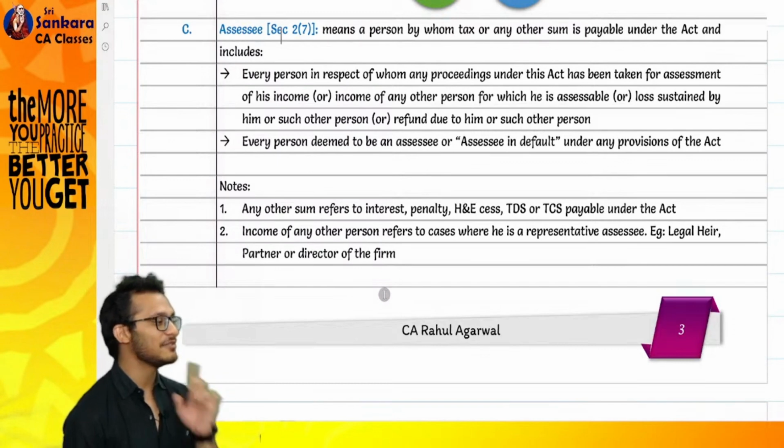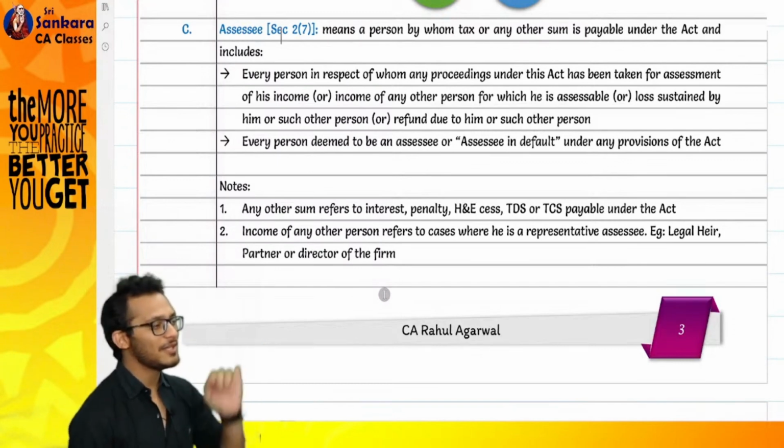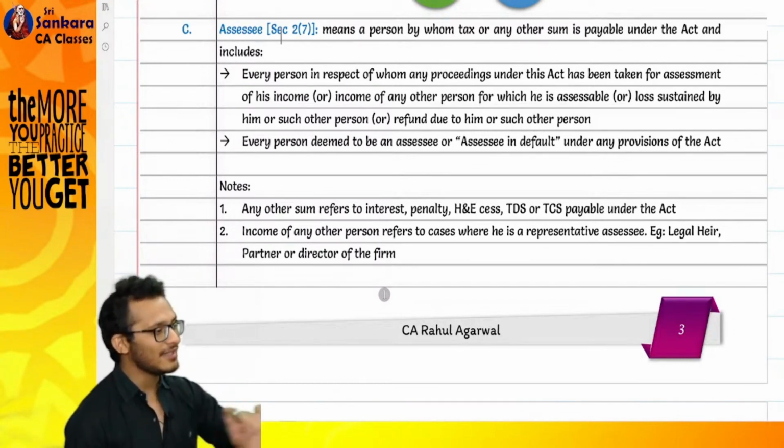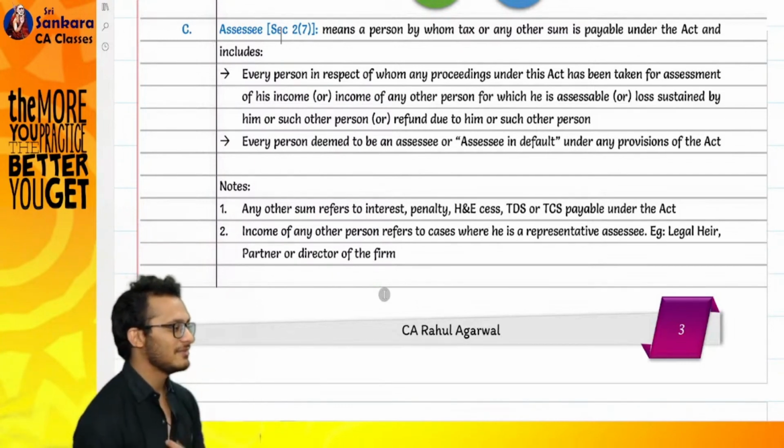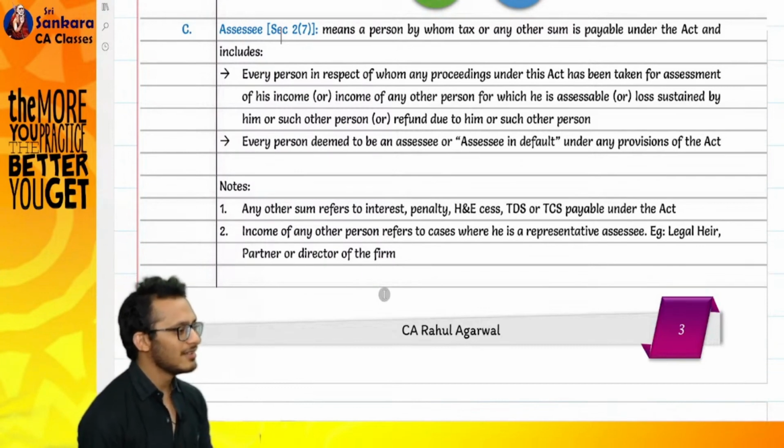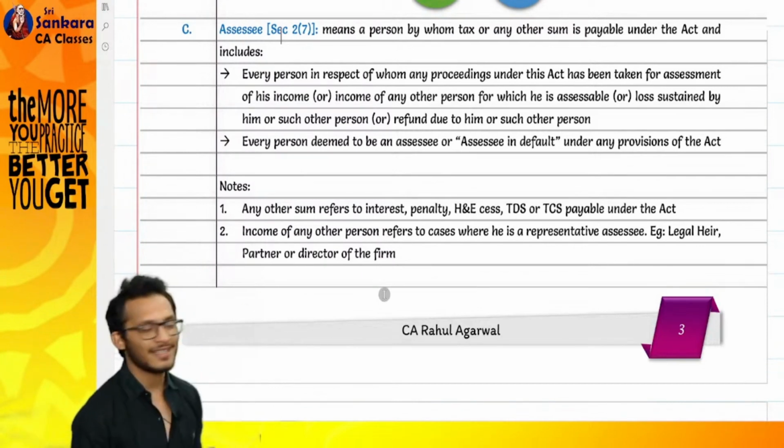I told you, interpretation works in very different scenarios. Now I interpreted and I said, sir, you can catch me for tax, you can catch me for income, you can catch me for losses, you cannot catch me for refund. Give me my 5 lakhs back. He has to give, no? Last line.